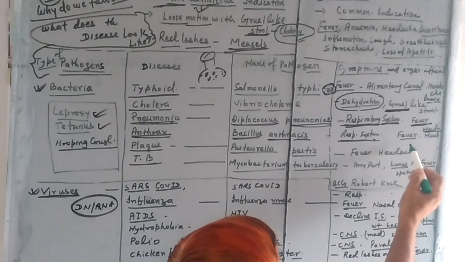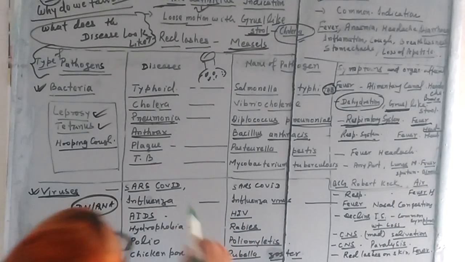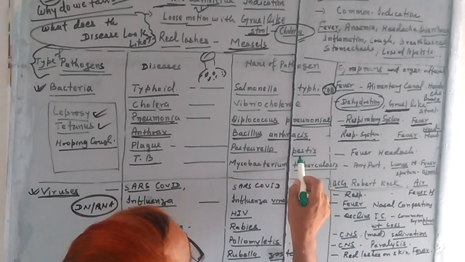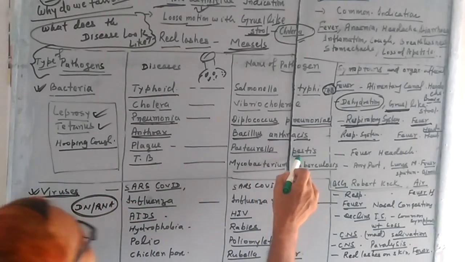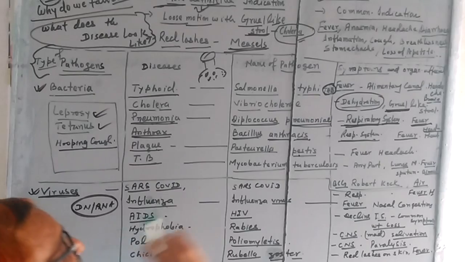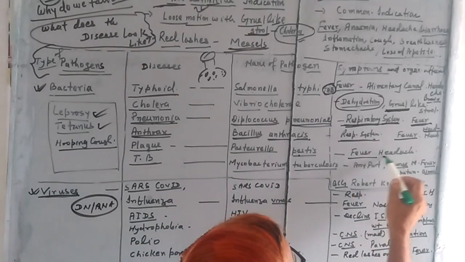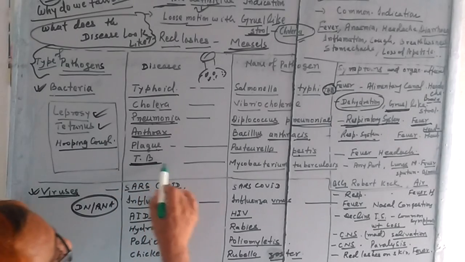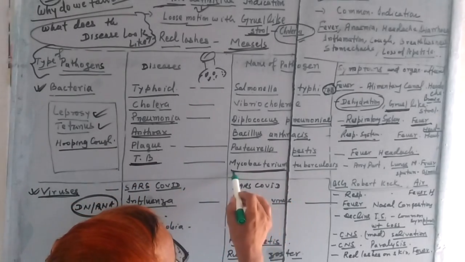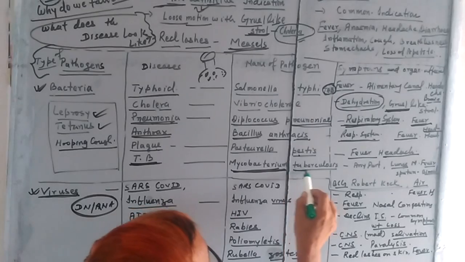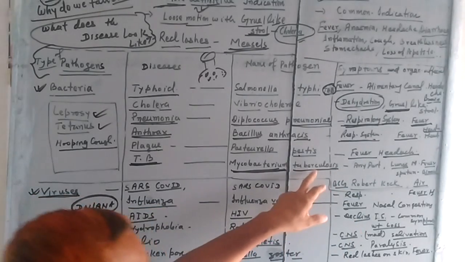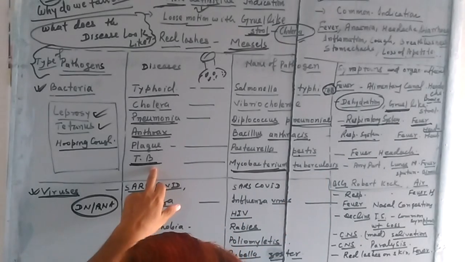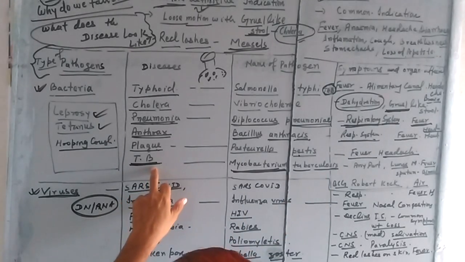It also infects the respiratory system, causes fever and headache. Plague: Pasteurella pestis is the causal agent, the bacterium of plague, and fever and headaches are the symptoms. Tuberculosis, commonly known as TB. Mycobacterium tuberculosis is the causal agent, or pathogen. Name of the pathogen of TB disease.